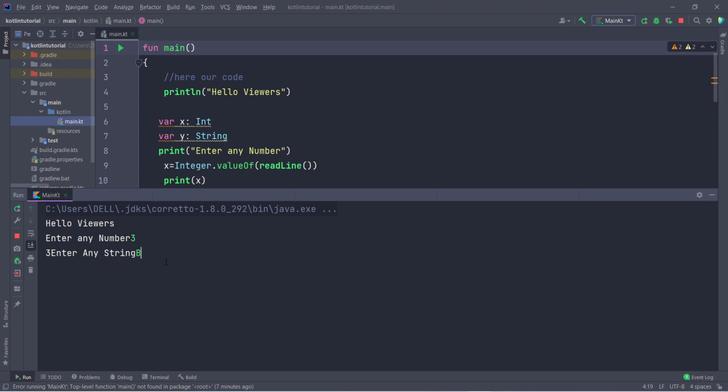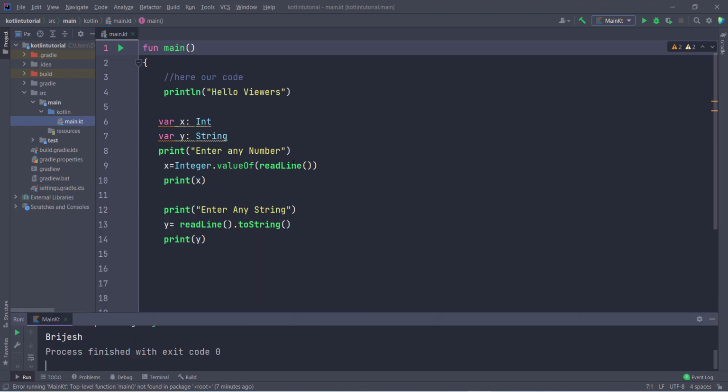Now it is saying enter any string. So I type here Brijesh, and you can see it is displaying the string Brijesh. So the program works successfully. Now let us suppose you want to show the number which is entered by the user directly inside this with the help of a string.